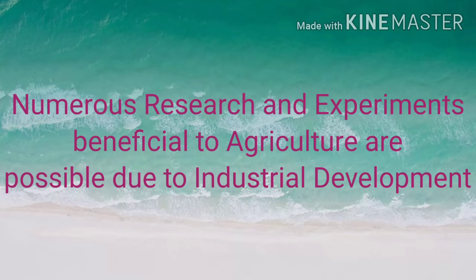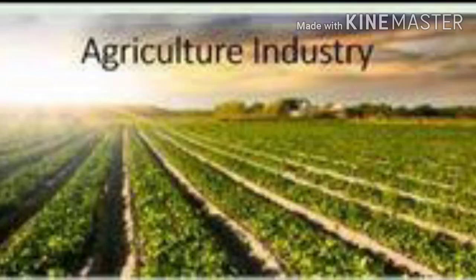Day by day, the industrial sector produces many new models and fast moving machines and many other items for the agriculture sector for their fast development. So the development in the industrial sector led to increased productivity and efficient processing, and it led to the efficient development of the agriculture sector also.